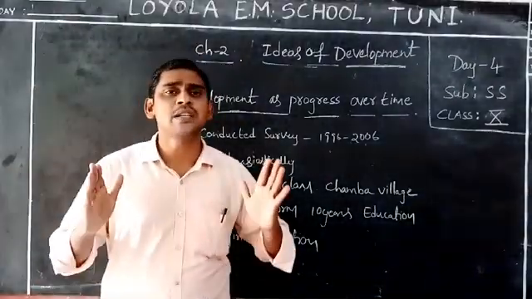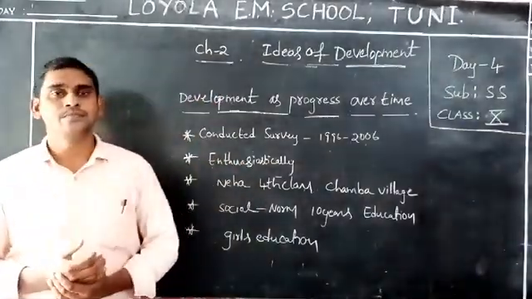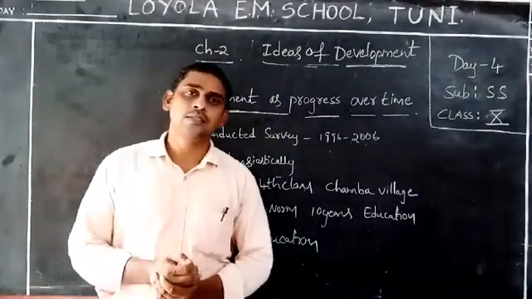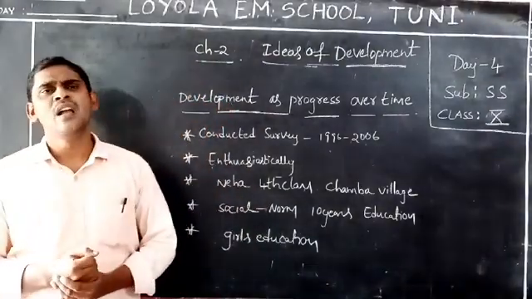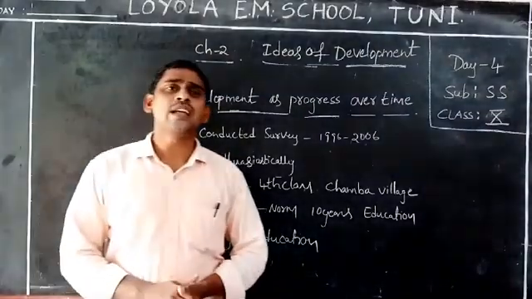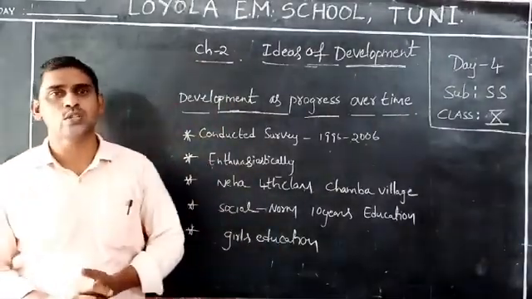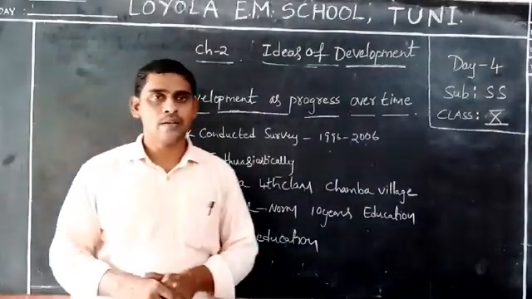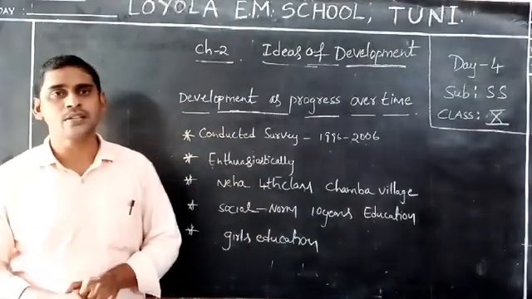Finally, what happened in Himachal Pradesh? The government of Himachal Pradesh made a social norm. A social norm. According to that, every child in Himachal Pradesh must and should complete 1 to 10 years of education. That is the social norm. At present it is also done by the Indian government according to the Right to Education Act. The same norm is also followed in our state.